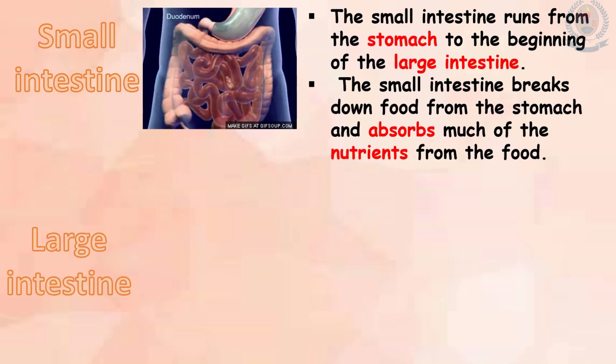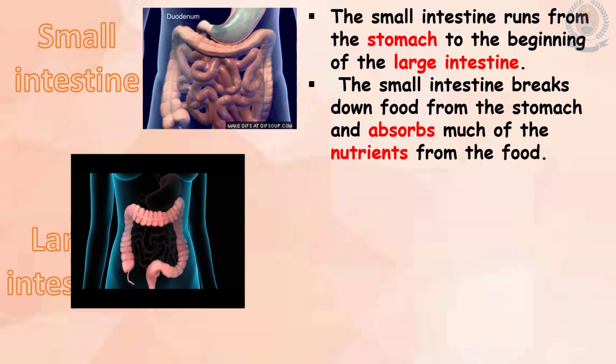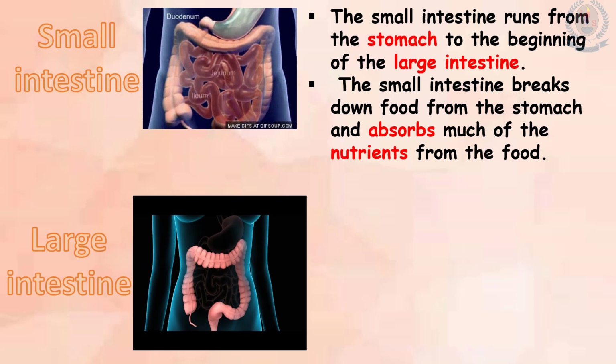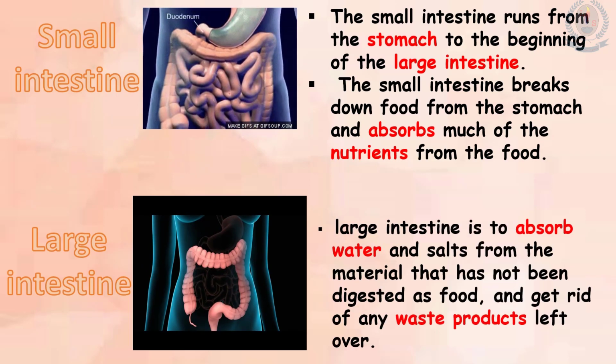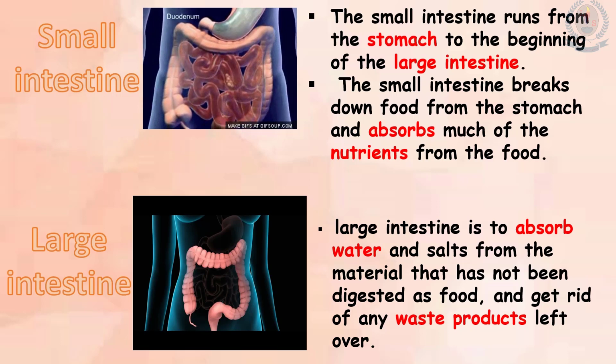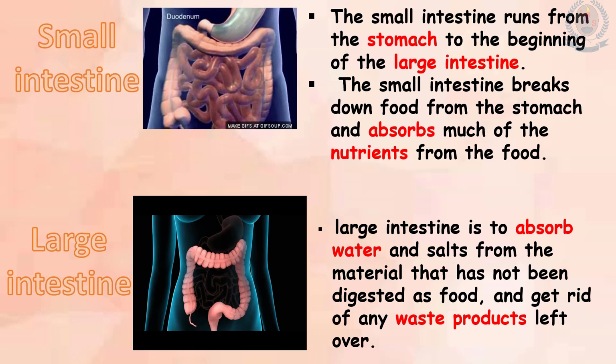Large intestine. After the small intestine, the food passes to the large intestine. You can see the picture of the large intestine now. The large intestine absorbs water and salts from the material that has not been digested as food and gets rid of any waste products left over.